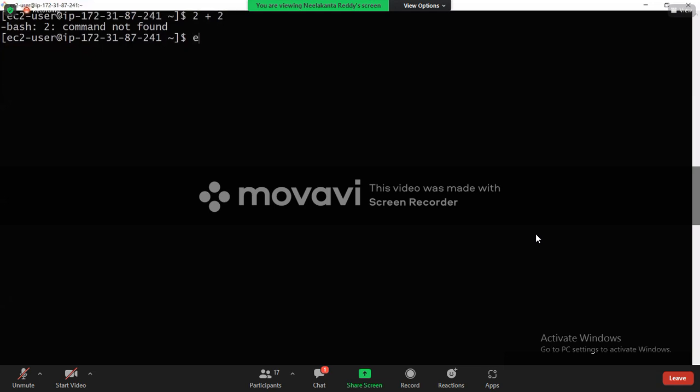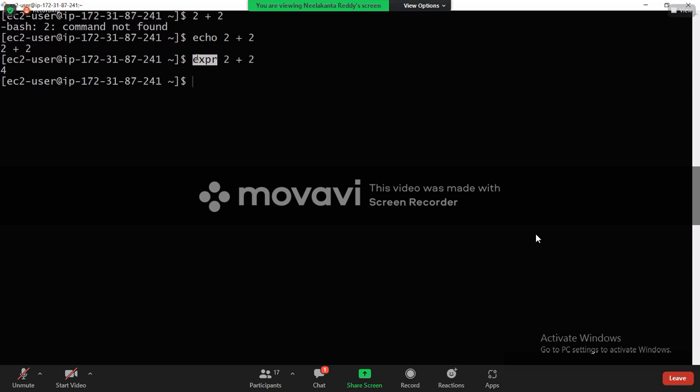So what can I do? Can I pass it like this, echo 2 plus 2? What will it print? It will print 2 plus 2. It is treating it as a string. I want to add those numbers. In such cases, if you want to do any arithmetic operations, don't ask me what arithmetic operations are, okay, I'll send you to school again. 2 plus 2, 4, right? I want to divide, multiply, subtract, everything. For such operations, you can use the expr command.